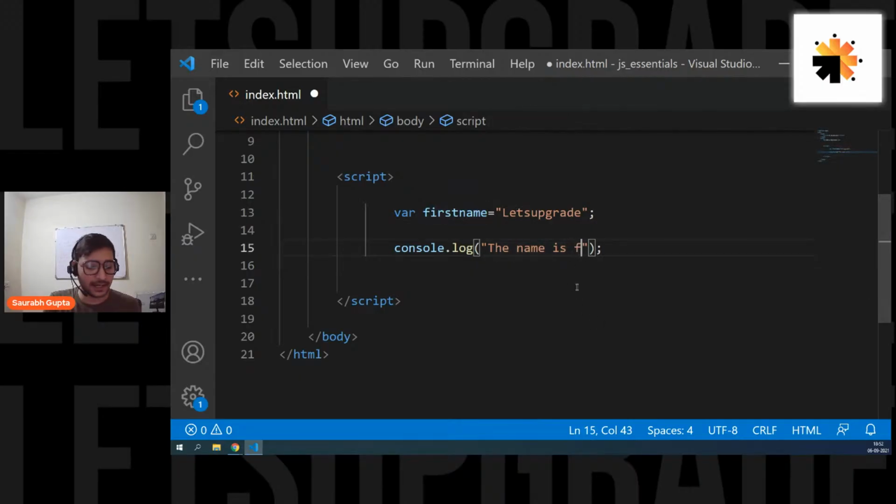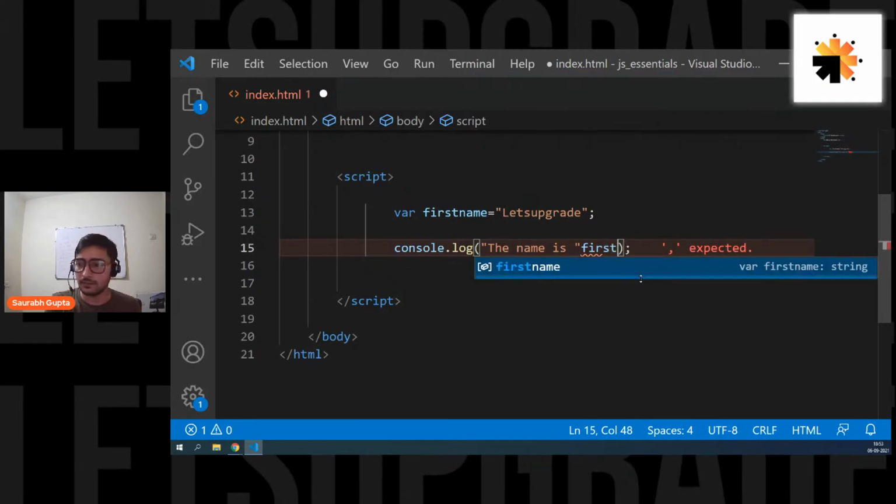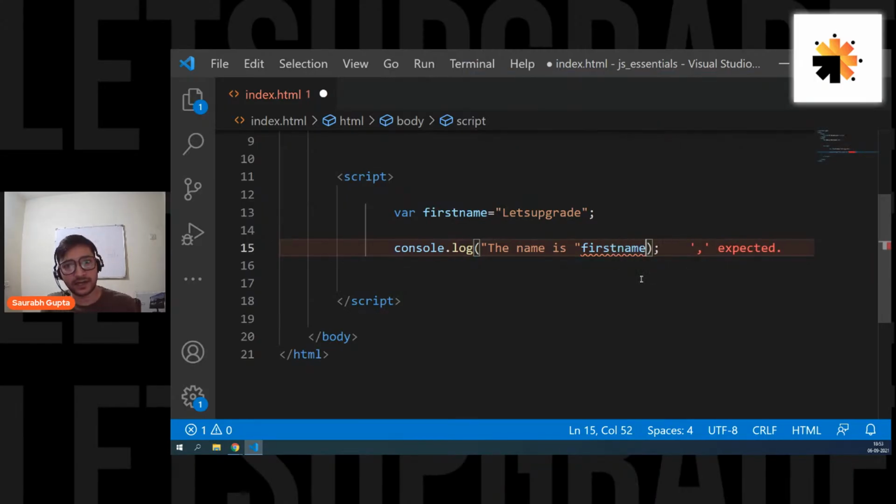Can I write my variable name inside double quotes? No, you should never write your variable inside double quotes like this because it will not work. It will consider this as a string and simply print firstName on the console. So we can't do it. Can I simply write it outside? Yes, you should write it outside, but this way you cannot print string and variable together. This is not the correct way.